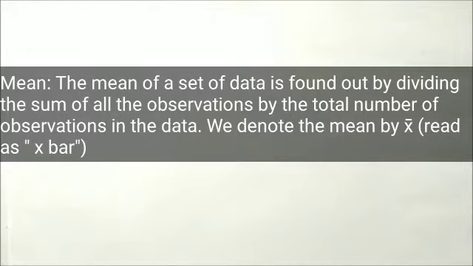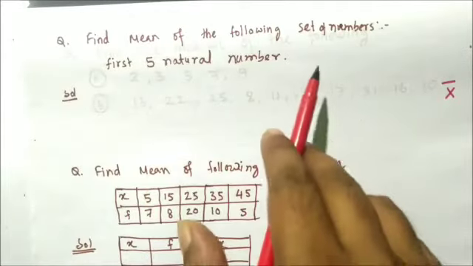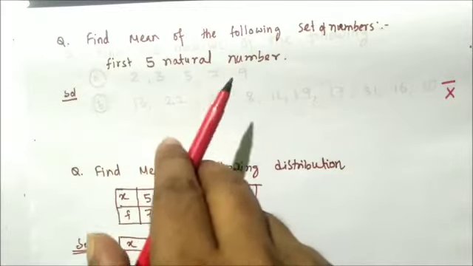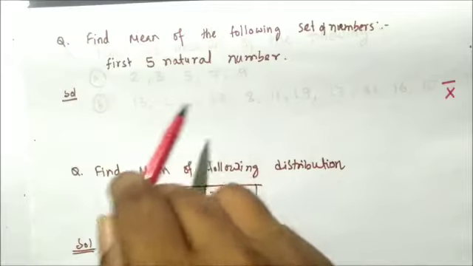We denote the mean by x bar, read as x bar. This question says: find the mean of the following set of numbers. First 5 natural numbers. We are going to find the mean of the first 5 natural numbers.